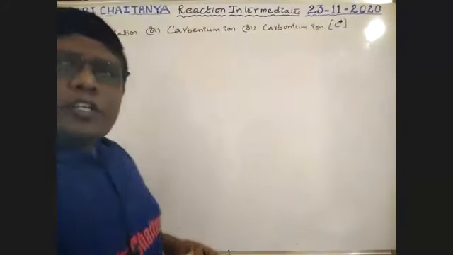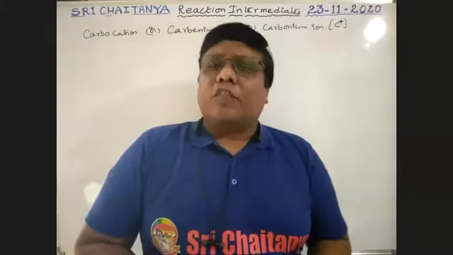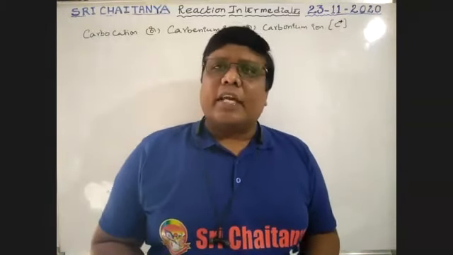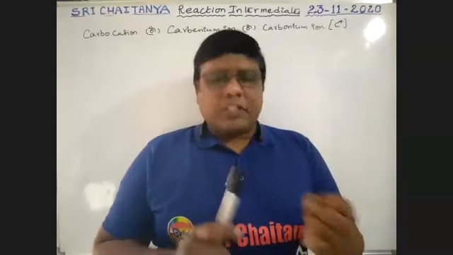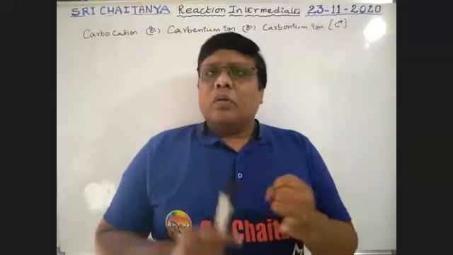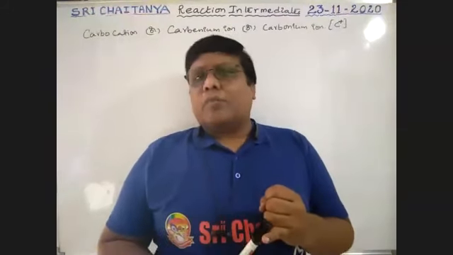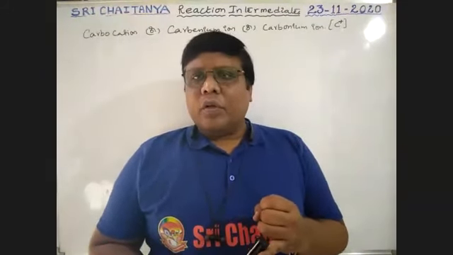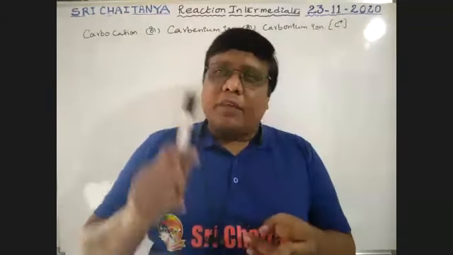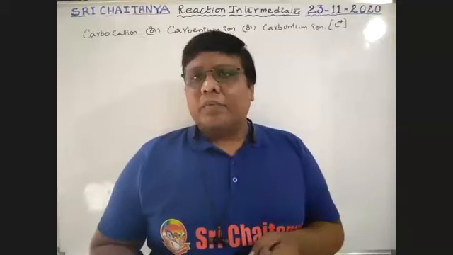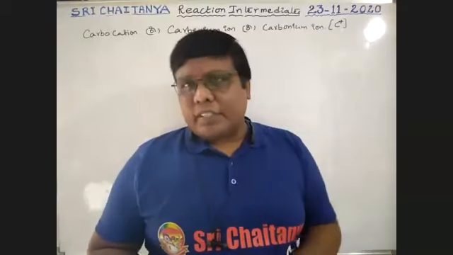Generally, positively charged species are nothing but electrophiles. This carbocation also acts as an electrophile. Sir, what do we have to discuss here? First of all, what is the structure of this carbocation? Next, how are these carbocations formed? Next, what is the stability of these different varieties of carbocations? All these we are going to discuss here.